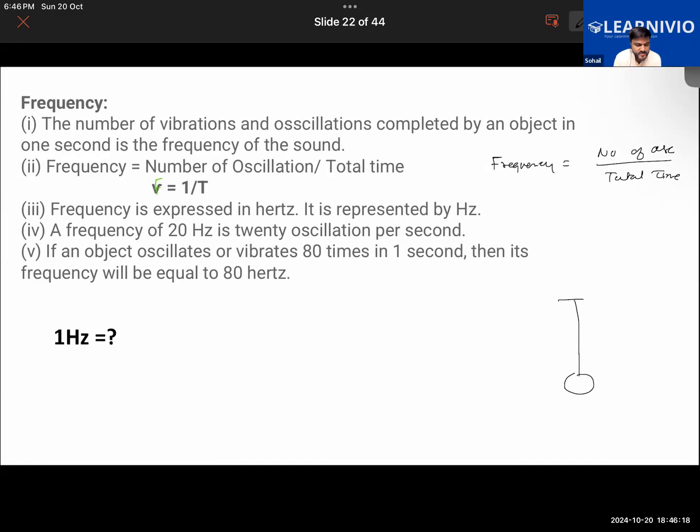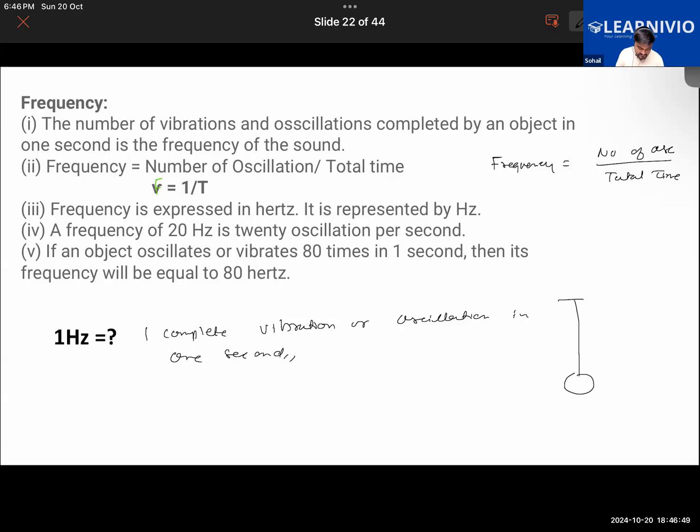Okay, so we learned about frequency. Frequency is basically how many vibrations or how many oscillations are being done in 1 second. And the unit of frequency is hertz. So 1 hertz will equal 1 complete vibration or oscillation in 1 second.